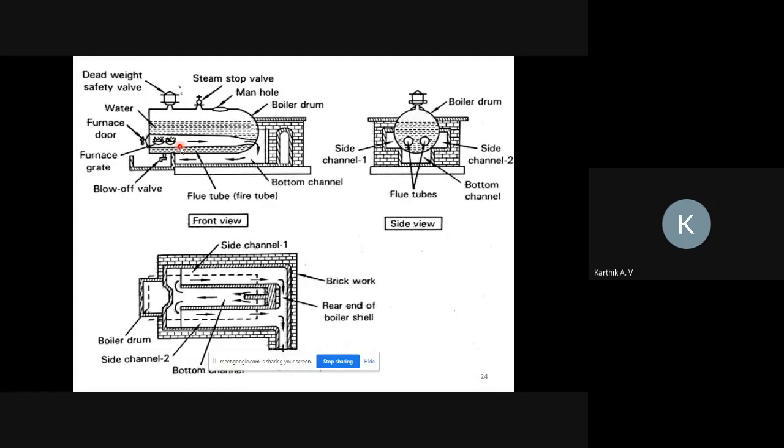The furnace is placed inside the tube so that heat passes in the pipe and water is circulated around the tube.